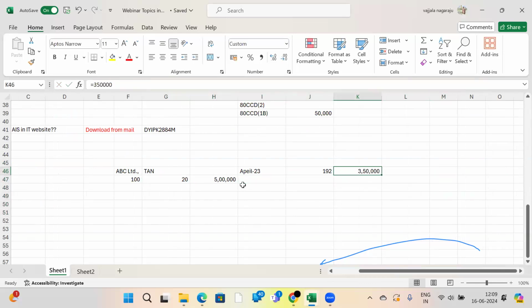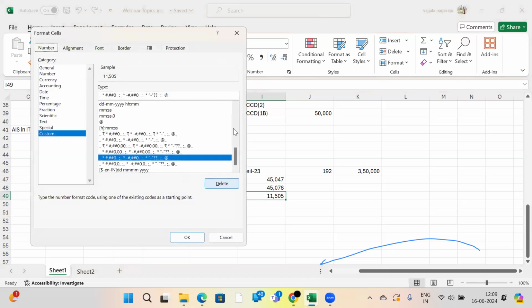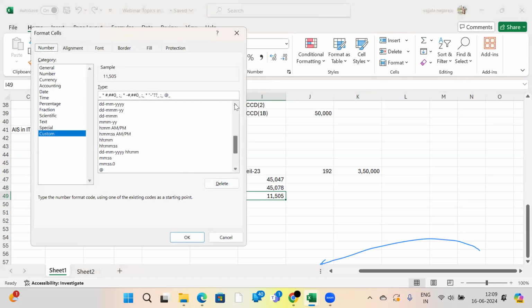They will make payment of this 3,50,000 rupees, like this April month, this May month, this June month. After the first quarter, the due date for filing the TDS return is July 31st. Okay? July 31st is the due date for TDS returns.